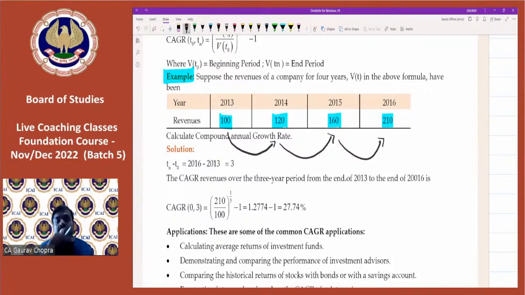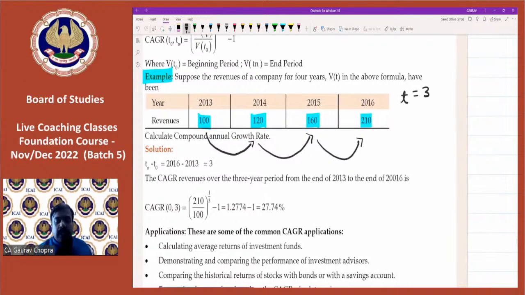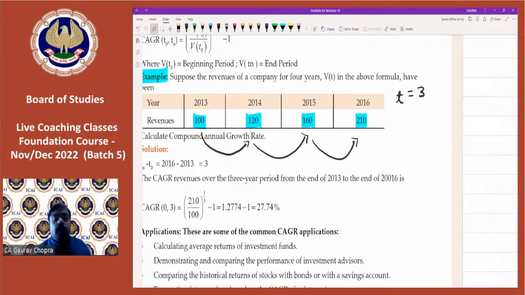So how many times can we compare? We are comparing here 3 times. So we have to use the time period as 3, like from 100 to 120, 120 to 160, and 160 to 210. This is the time. So how to calculate this compounded average annual growth rate?